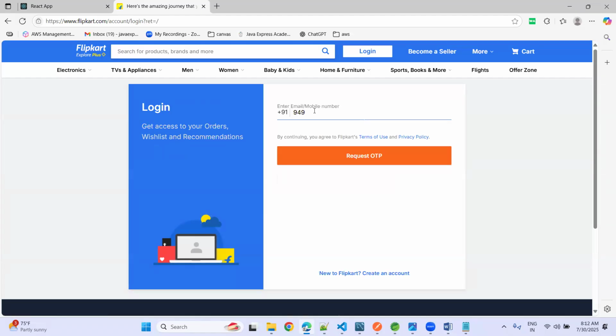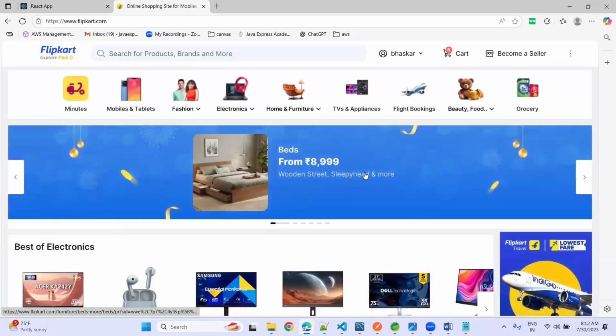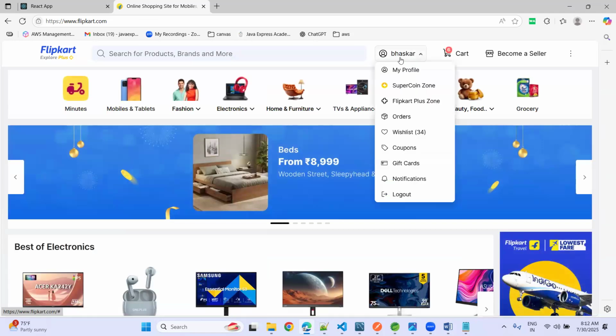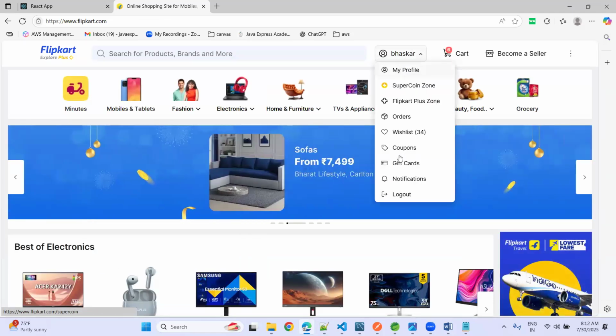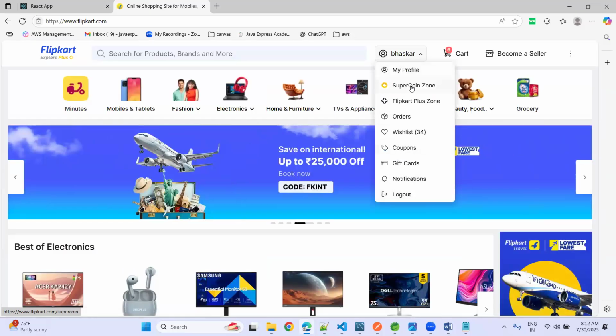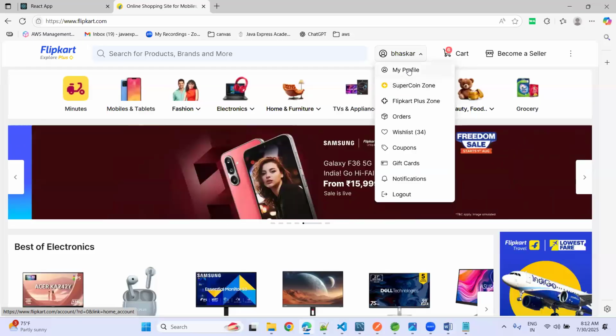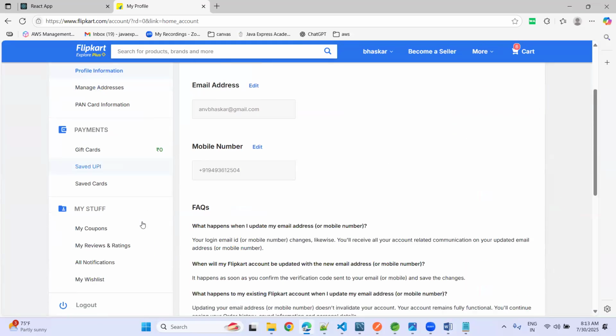Okay, let me log in with some number, guys. Just a minute. After login, observe what kind of functionalities we have. Okay, now I logged in here. See, Bhaskar, the name is printing. If you go to my profile, you can see your profile information, and you can log out. A lot of other things also we have. If you go to my profile, now you can change the password as well.